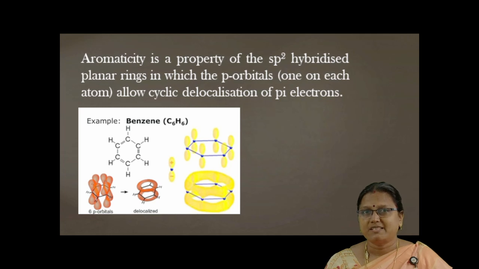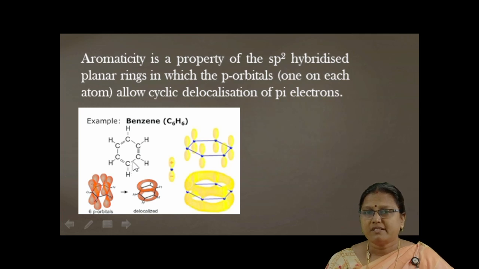So, what is aromaticity? Let us see about it. Aromaticity is the property of sp2 hybridized carbon in a planar ring structure. Before that, let me point out, it resembles the benzene-like structure that I said already. In benzene, 6 carbon atoms are in a cyclic manner with alternate single and double bonds. All the carbon atoms are sp2 hybridized, and each carbon atom contains one unhybridized p orbital.